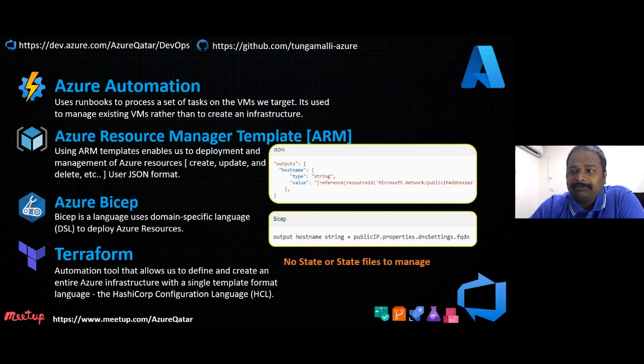Either Bicep or Terraform uses a state file. What is a state file? When you use Terraform or Bicep, it goes and validates what is there. In case it is a new deployment, there is nothing. Let's say you have a virtual machine with one data disk, one NIC card, and the virtual machine SKU is Standard B2ms. All this information will be stored in a state.